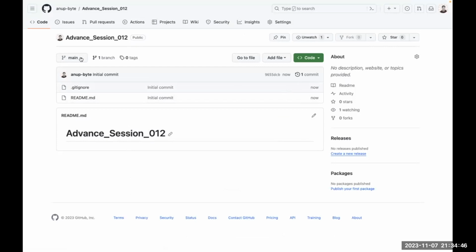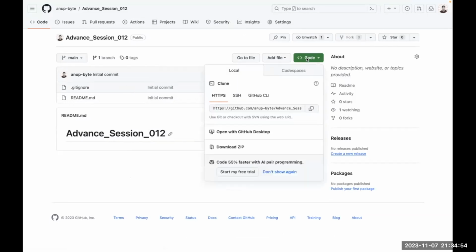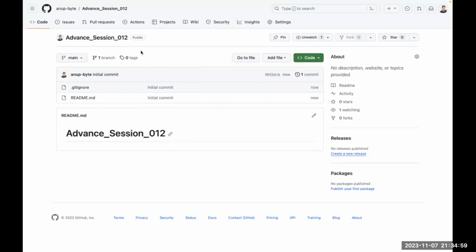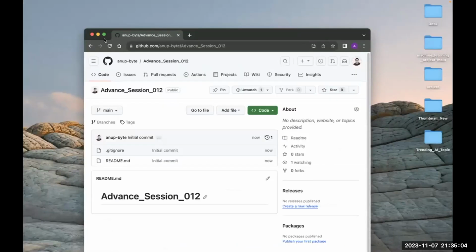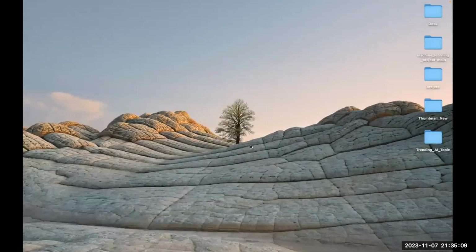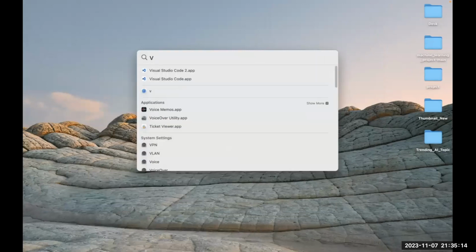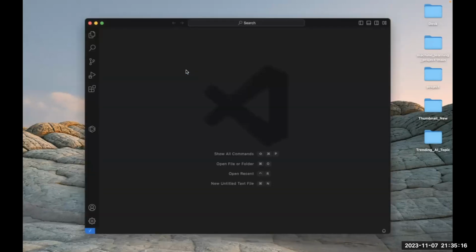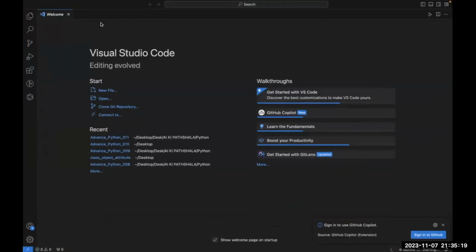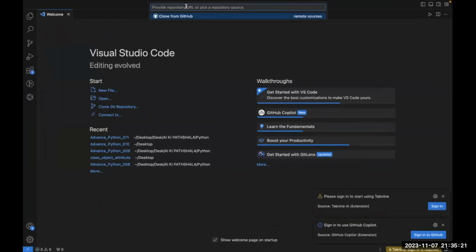Let me create the repository. Okay, let me open Visual Studio Code. Clone repository.